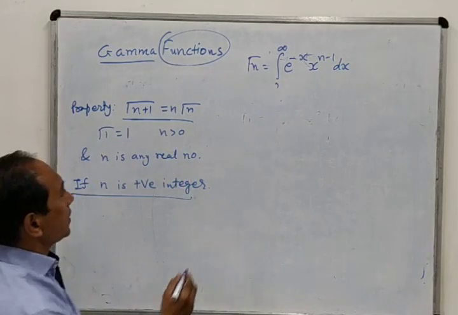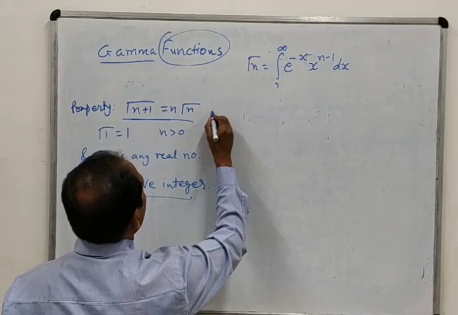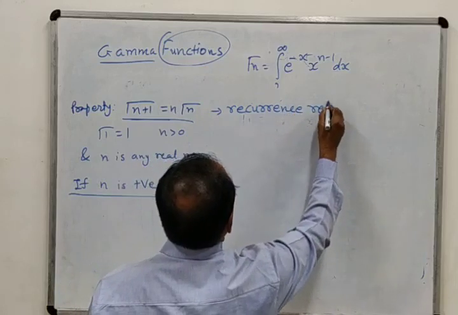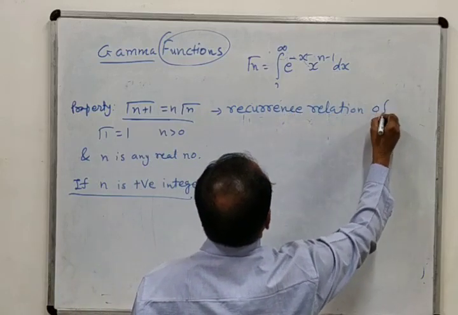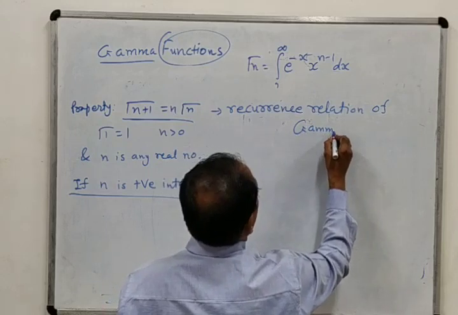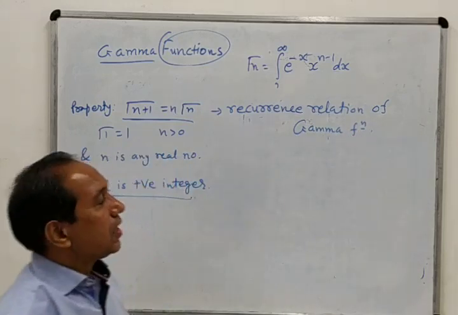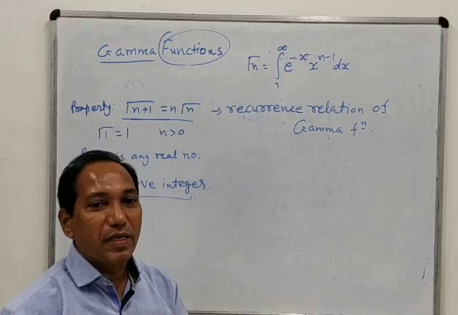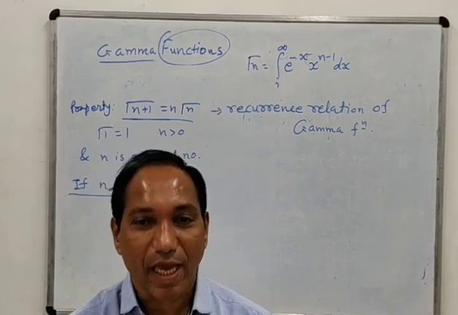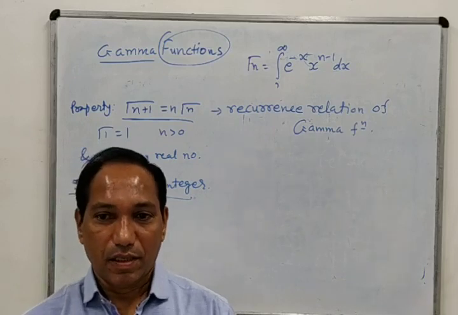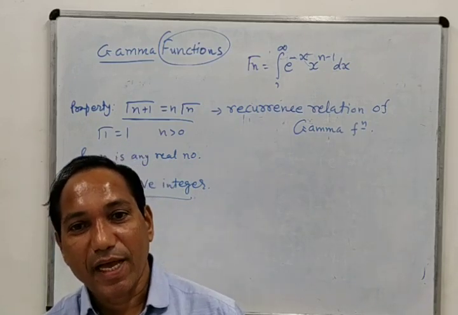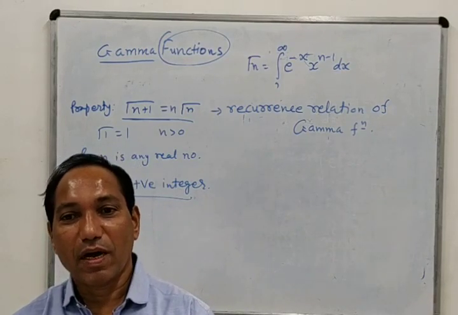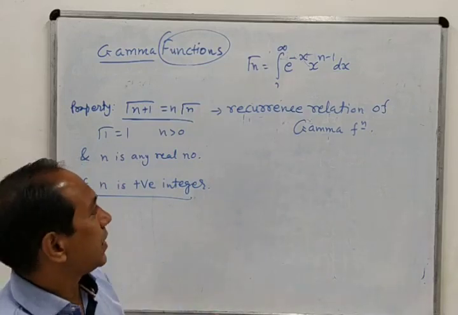Now when n is a positive integer, this is also known as the recurrence relation of the gamma function. Recurrence relation means that the function can be expressed in terms of itself. Whatever the function, if it can be expressed in terms of itself, then the formula or equation we get is known as a recurrence relation.